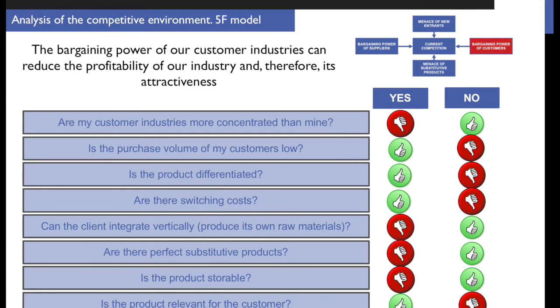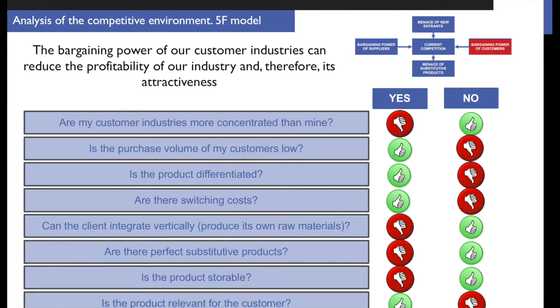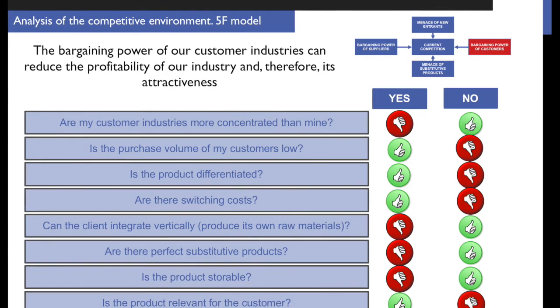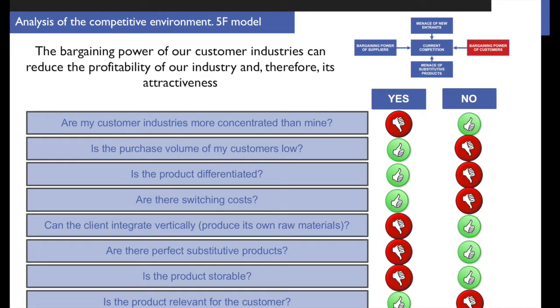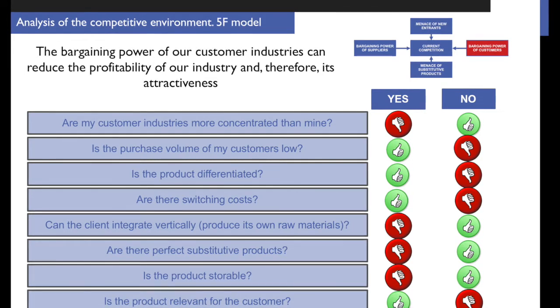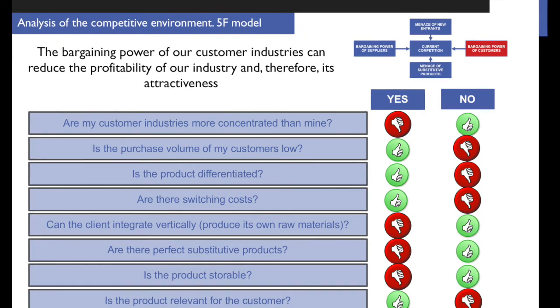If they are not concentrated, okay, good for us. We have got more bargaining power. In the case of the food retailing industry, obviously the final customers are not concentrated at all. Okay, then, is the purchase volume of my customers low? Well, if my customers just buy a few ones, if the volume is low, then we have got bargaining power as suppliers. If they buy a lot, they have got bargaining power. In this case, my customers buy just a few ones, so they have no bargaining power against the food retail industry.